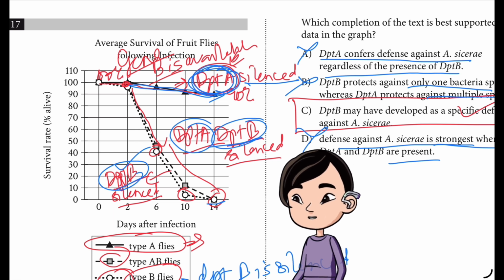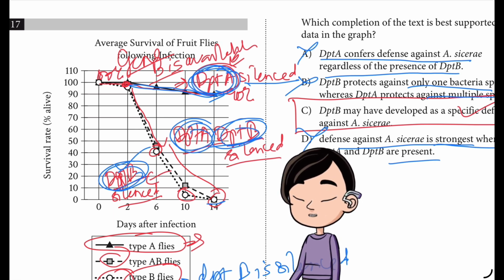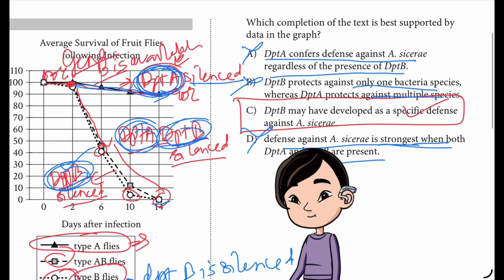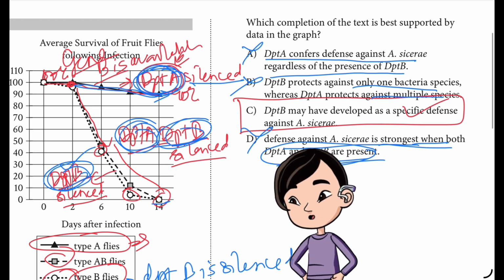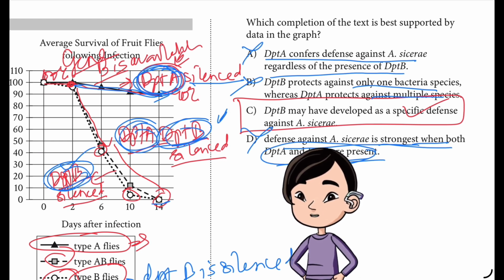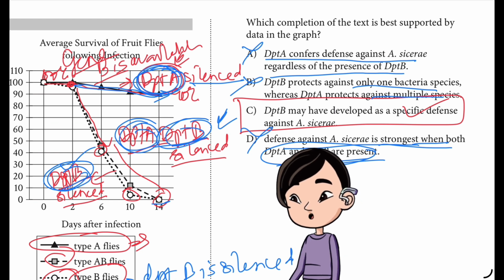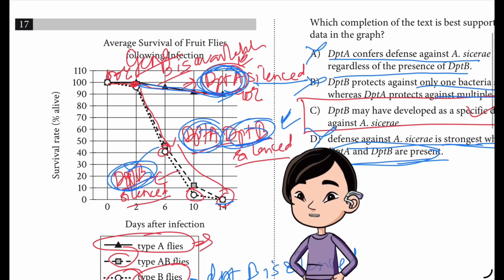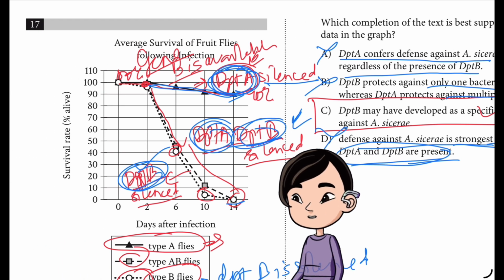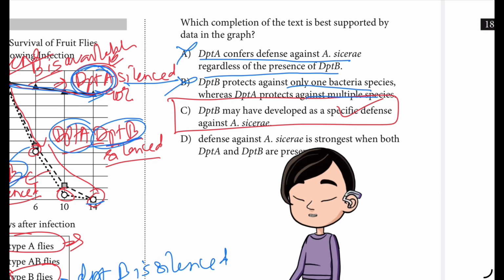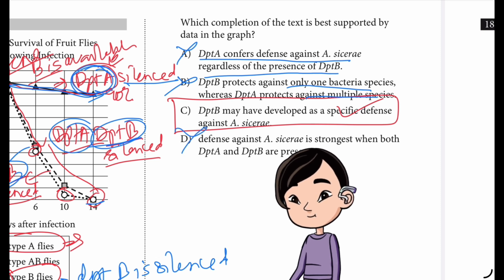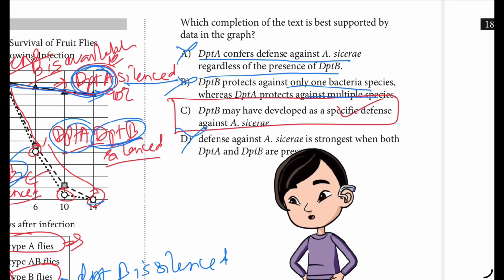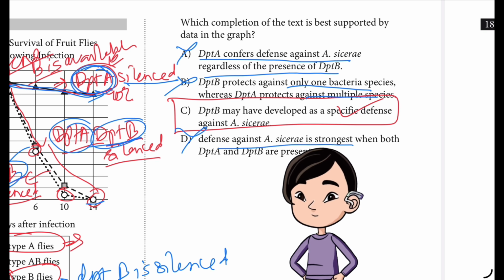Only two bacteria species were considered in the text, P. rettgeri and A. caesari. The text and graph taken together suggest that activity in DPT-A is associated with resistance to P. rettgeri, while DPT-B activity is not, and that DPT-B activity is associated with resistance to A. caesari, while DPT-A is not. There is no further information to suggest one genetic type confers resistance to a greater number of pathogens than the other.